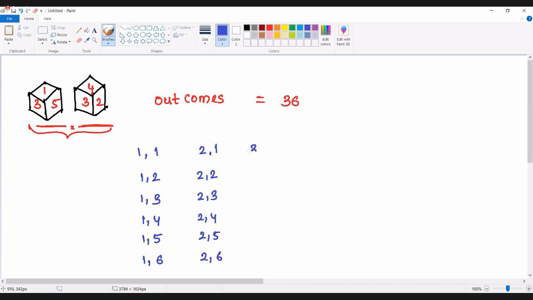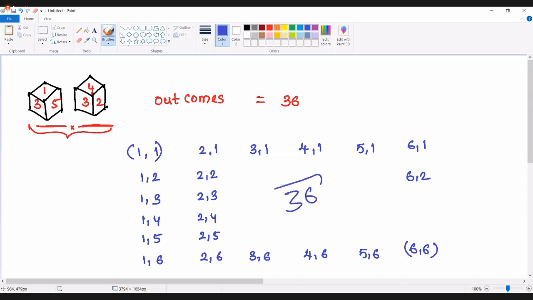Starting with 3, 3 comma 1, 2, up to 3 comma 6. 4 comma 1 to 4 comma 6, 5 comma 1 to 5 comma 6, 6 comma 1, 6 comma 2, and so on up to 6 comma 6. These are the total number of outcomes. Total how many outcomes are we going to have? Total 36 outcomes.